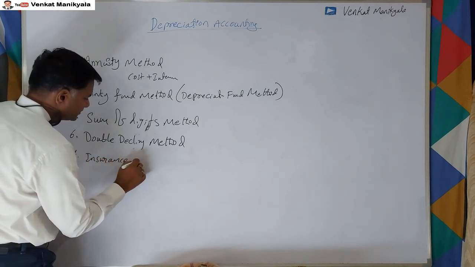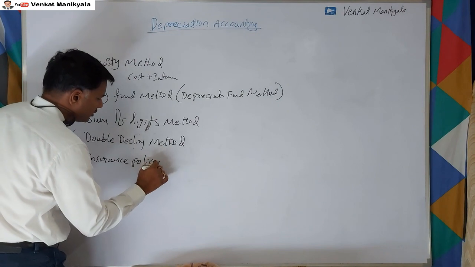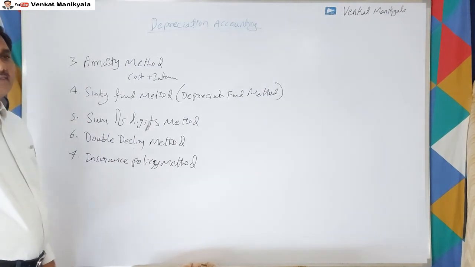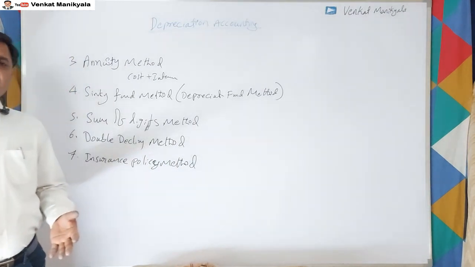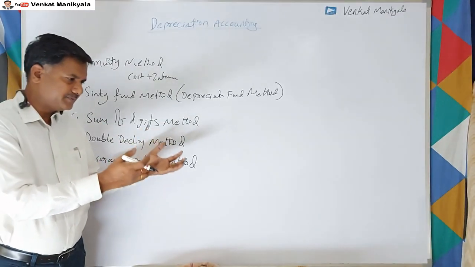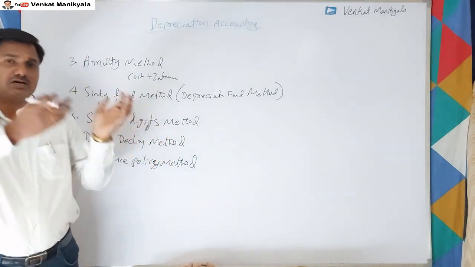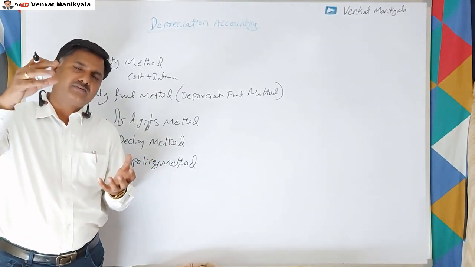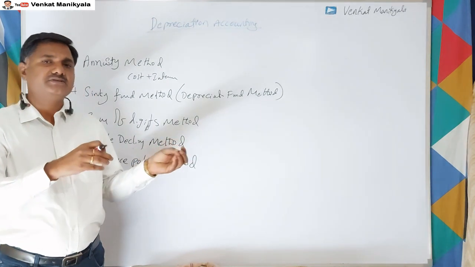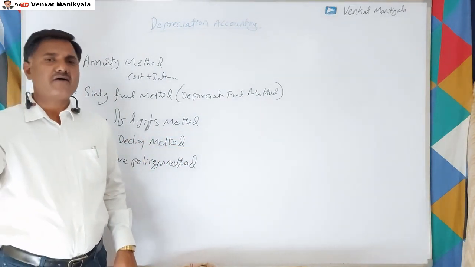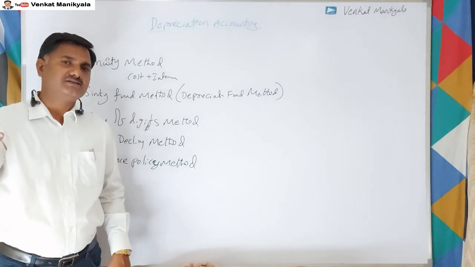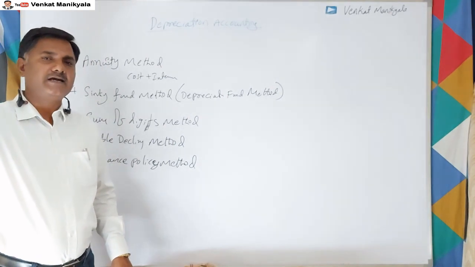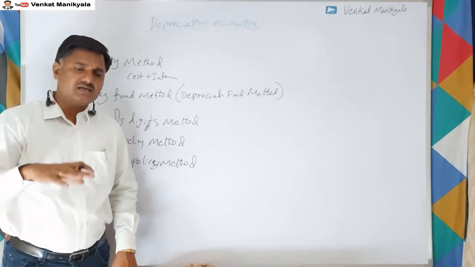Insurance policy method. So insurance policy method means, previously in the sinking fund method, what we are doing, we are getting depreciation every year. That depreciation we are investing outside, right? And again we get an interest or return from that, along with the depreciation we spend. After the depreciation period is over, then we sell outside and we get some amount. That is what is in sinking fund.